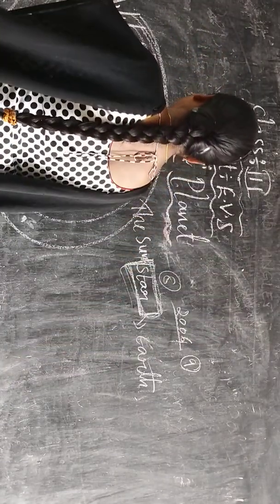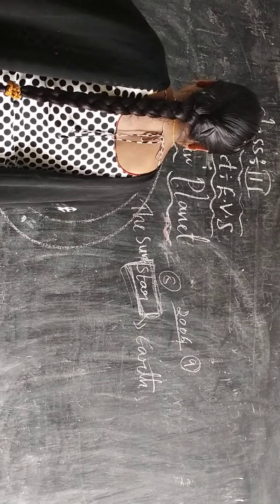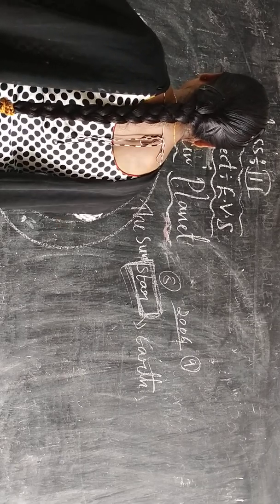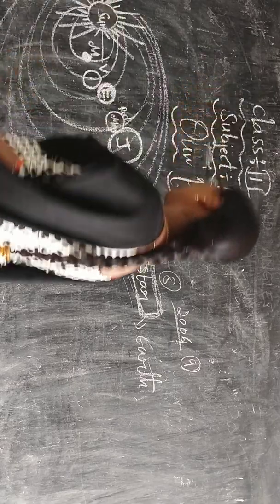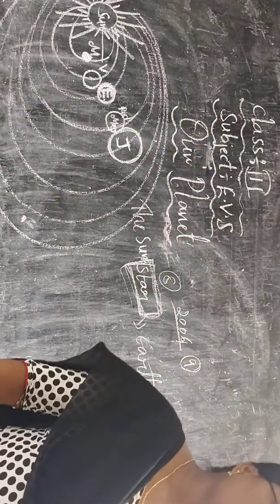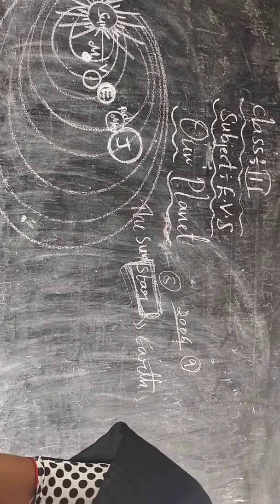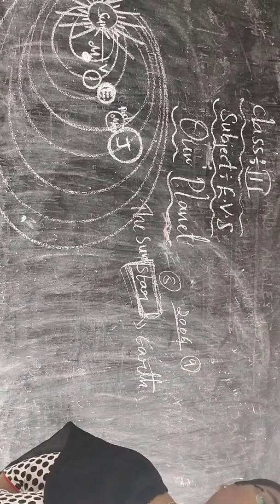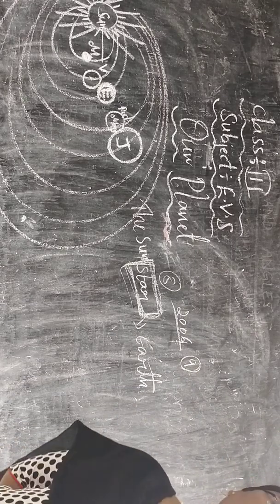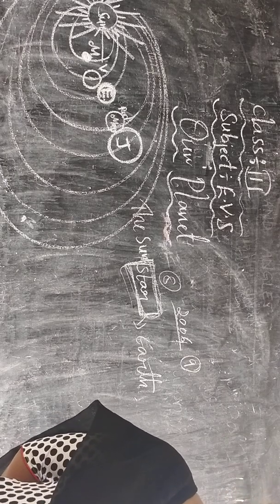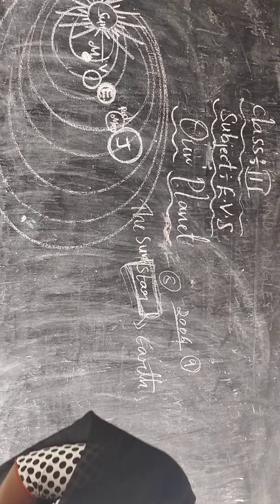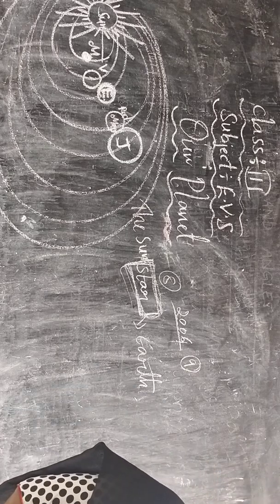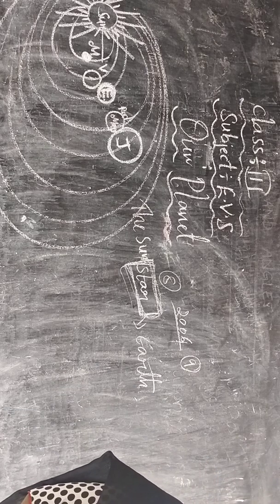And Jupiter is the biggest planet, the largest planet. Jupiter is the fifth planet, and it is the largest and the most massive planet in our solar system.